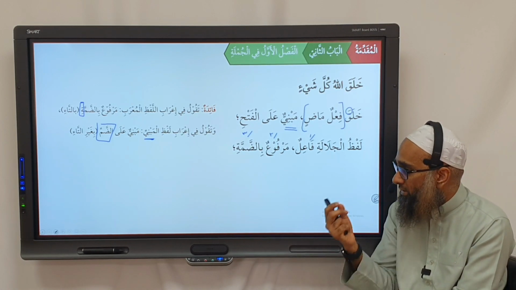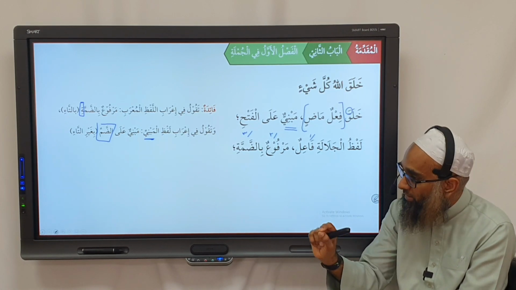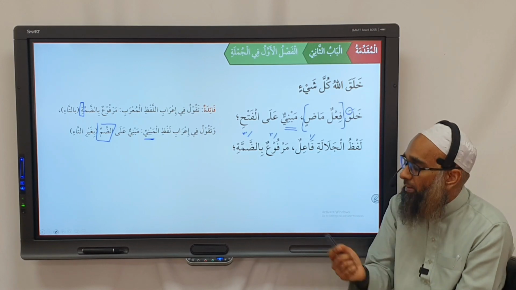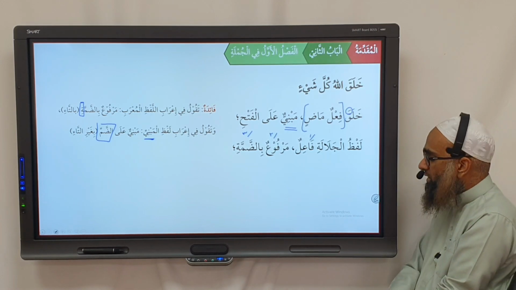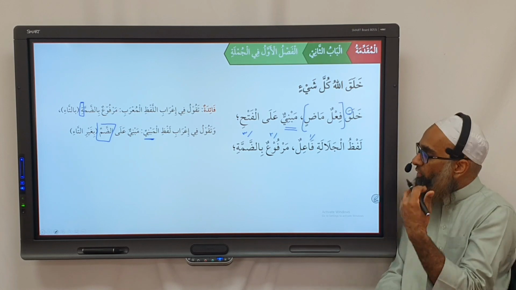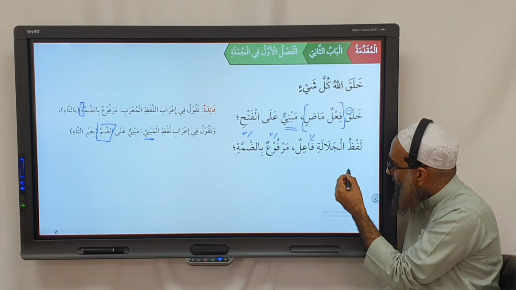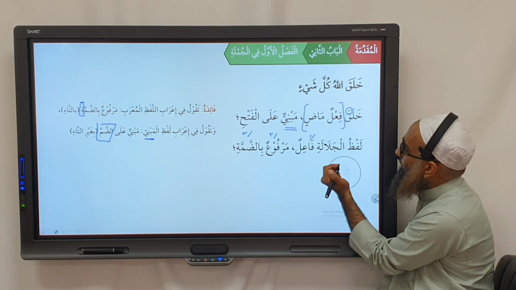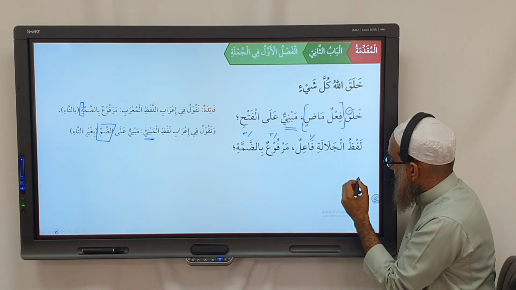So if it's a mu'arab word, it's marfu', you say bid-dammati. If it's mabni, you just say ala dhamm. You drop the ta marbuta. That's how they do it. There's no difference in terms of the dhamma, both have one of these. It's just the way that they would do it.